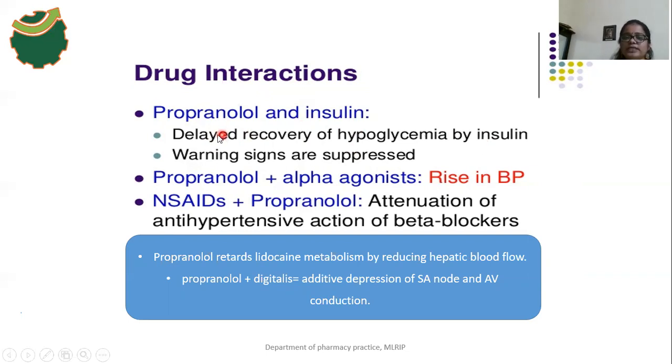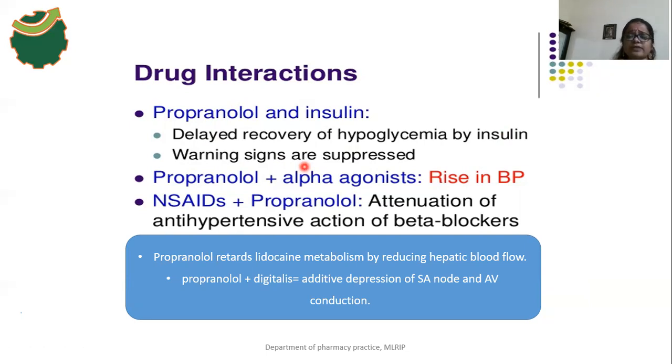Okay, so there is a delay in the recovery of hypoglycemia by insulin because propranolol also causes hypoglycemia, because it inhibits the glycogenolysis process and the lipolysis process. Inhibiting glycogenolysis means it causes hypoglycemia. So that's why the propranolol drug delays the recovery of hypoglycemia by insulin. And the warning signs are also suppressed. So what do warning signs mean?